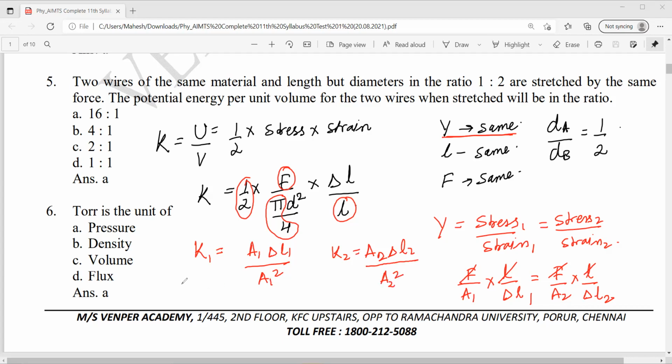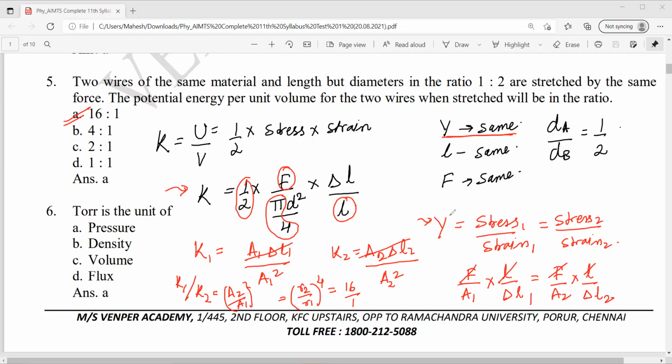K1 by K2, this both cancel, will be A2 by A1 whole square. That means R2 by R1 whole square, R2 by R1 whole power 4. So 2 power 4 is 16 by 1. Correct option is A. Okay. So two things we need to consider here: K and Y.